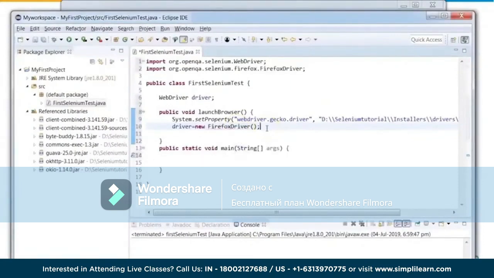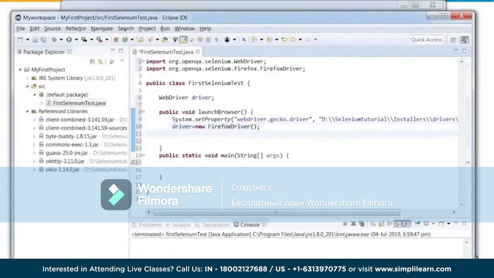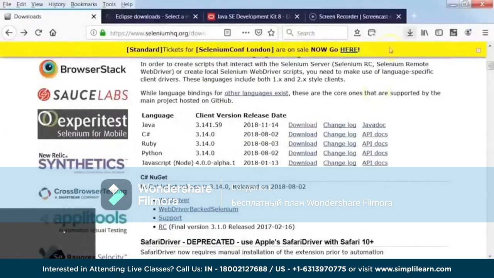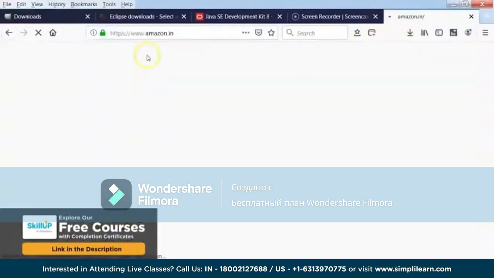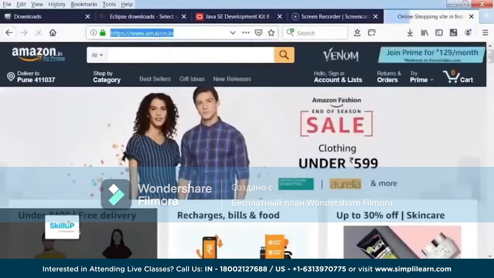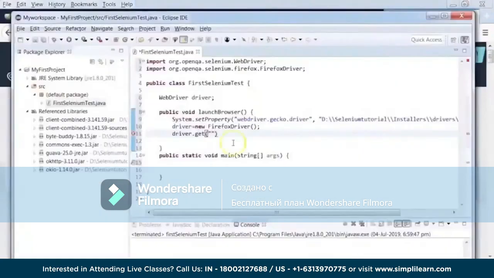And as I said, in our use case, what is the next thing we want to do? We want to launch, say, the Amazon.in website. For that, there is a command in Selenium which says driver.get, and you pass the URL here. To write the URL, what I usually do is go to my browser, open the website which I want to work with. In our case, it's Amazon.in, and I simply copy this fully formed URL, go to my Eclipse and paste it here. This ensures that I don't make any mistakes in typing out the URL. Let's complete this statement and we are done.